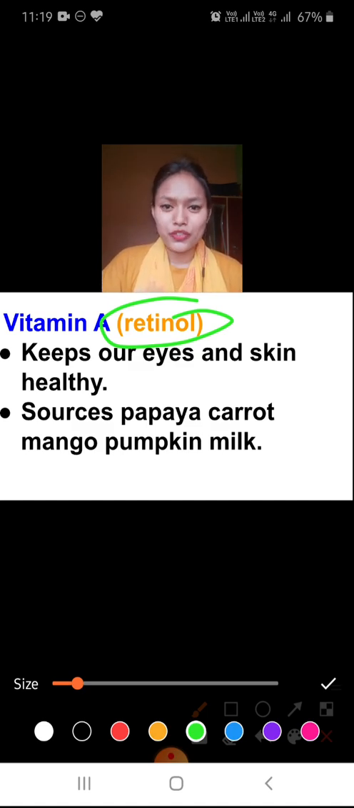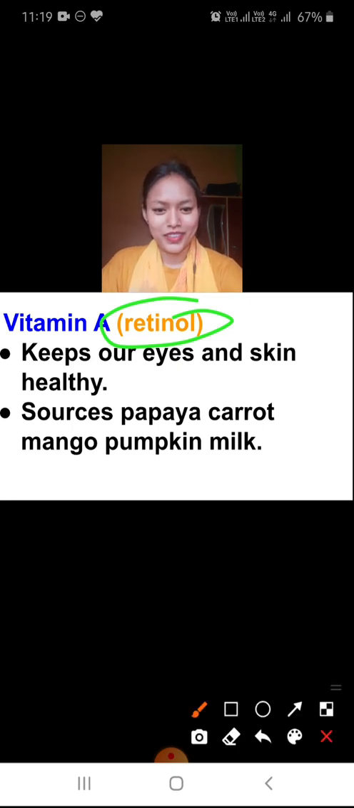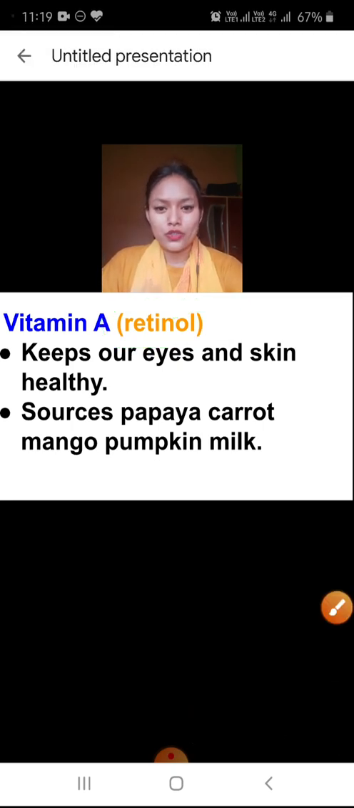And what are the sources of vitamin A? All the yellow fruits or vegetables. Papaya is there, mango is there, pumpkin is there, milk is one of them. As I told you, milk is a source of every mineral, every vitamin, everything. So milk is an all-rounder. So that was vitamin A.